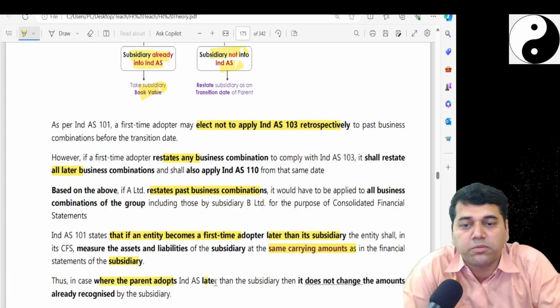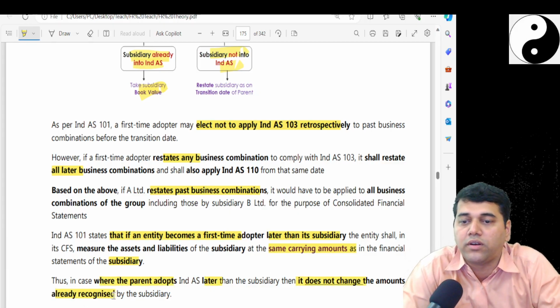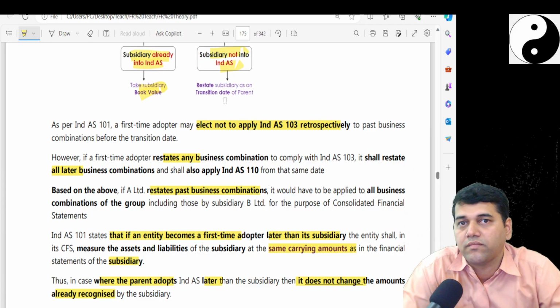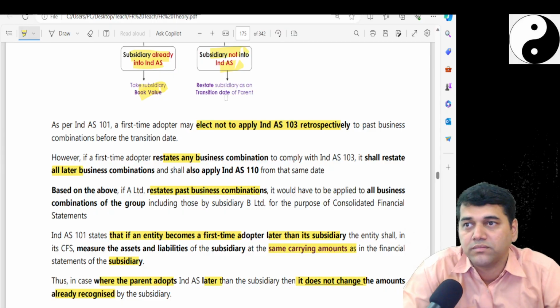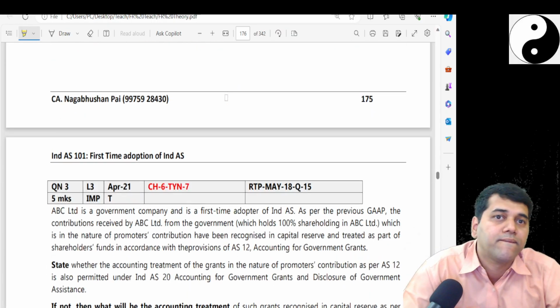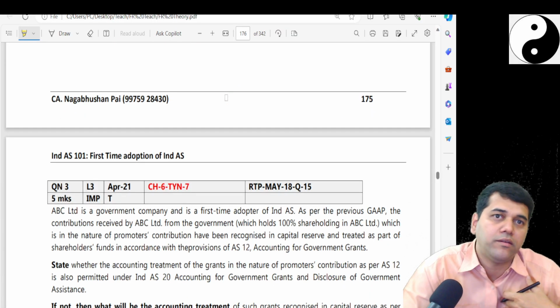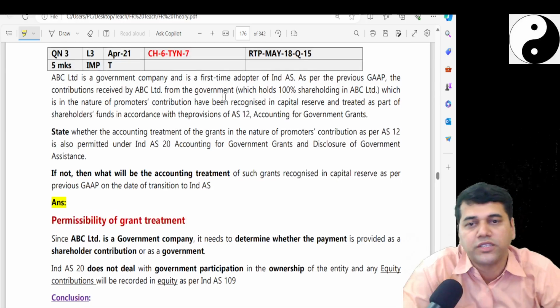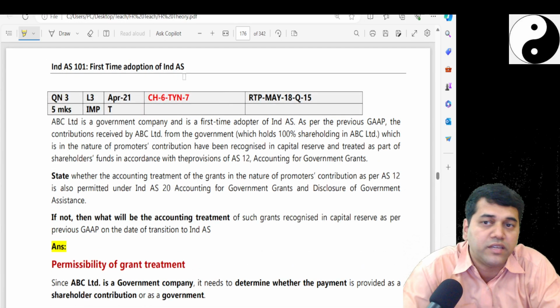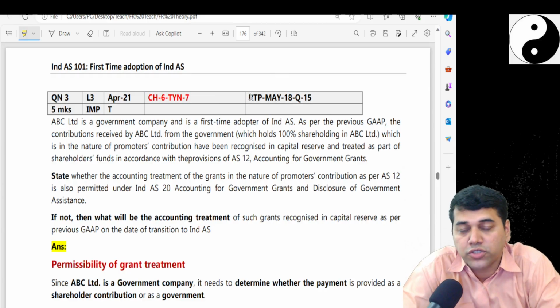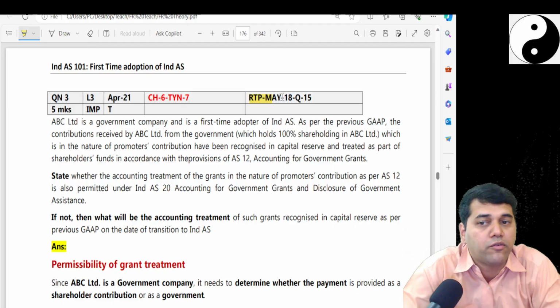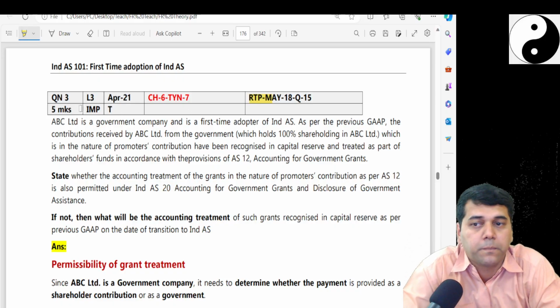Where the parent adopts later, it does not change the amounts already recognized. This is like an exemption given, like a practical expedient. Then obviously, if I restate, you also have to restate. Just remember, the reason I am discussing it is that there are more questions. I want you to do self-study, but since these questions have come in the RTP, MTP and all, I will consider them important.